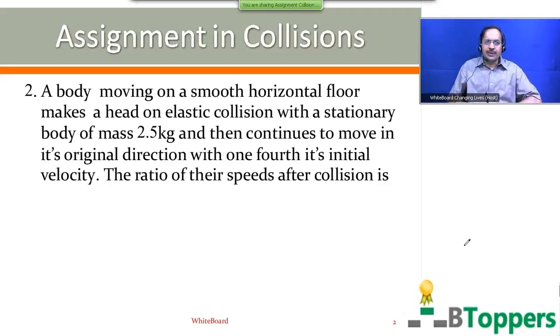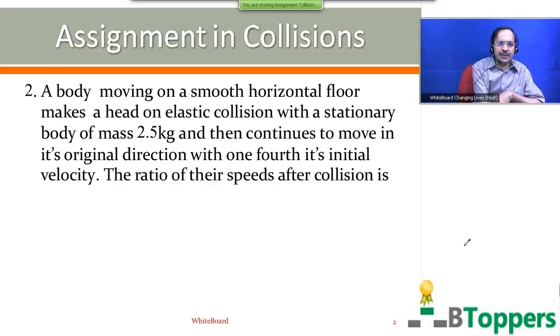Look at the second question. A body moving on a smooth horizontal floor makes a head-on elastic collision with a stationary body of mass 2.5 kg and then continues to move in its original direction with 1/4 of its initial velocity. The ratio of their speeds after the collision is.